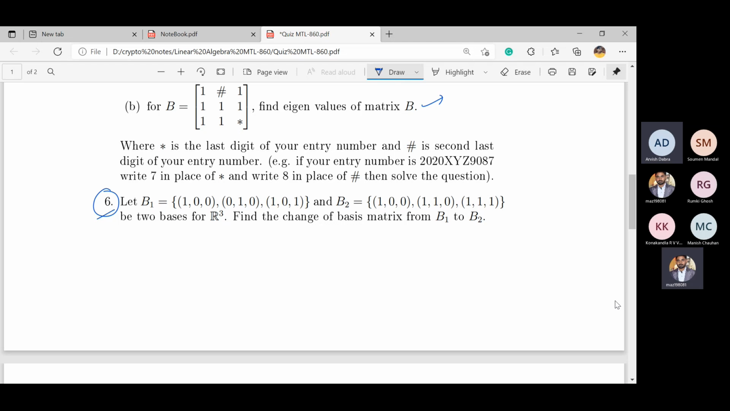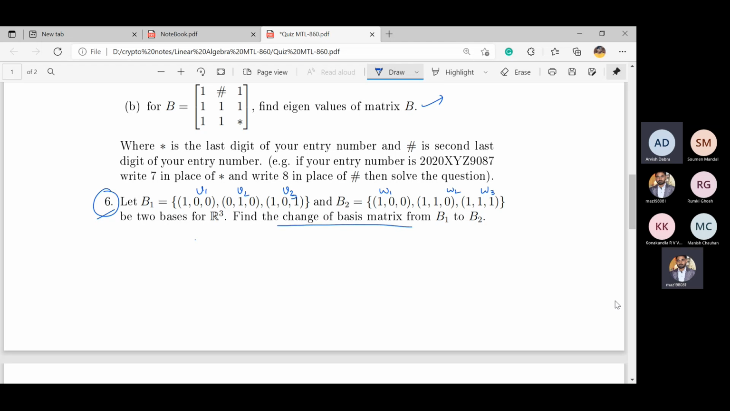So the key point is taking the transformation as follows: if we take the elements of B1 as V1, V2, V3 and B2 as W1, W2, W3, then the transformation S will be V1 maps to W1, V2 maps to W2, and V3 maps to W3, and then the matrix of this transformation with respect to B1. This will be the change of basis.